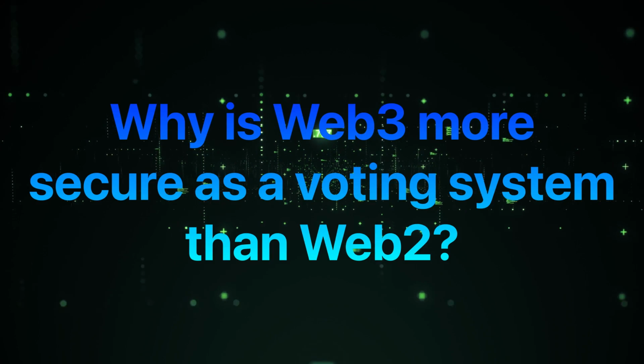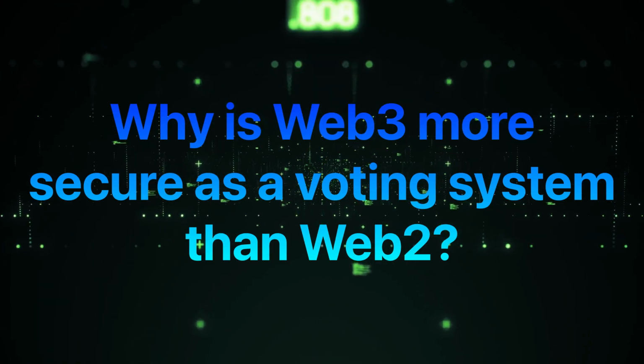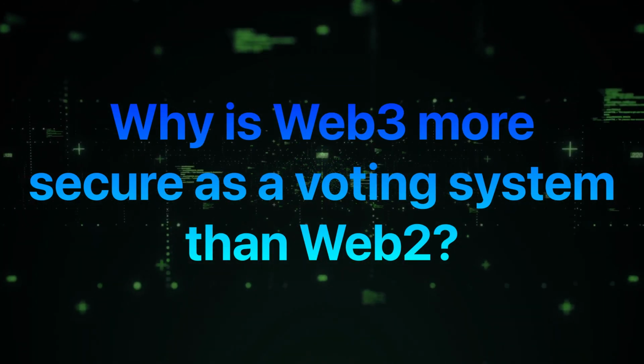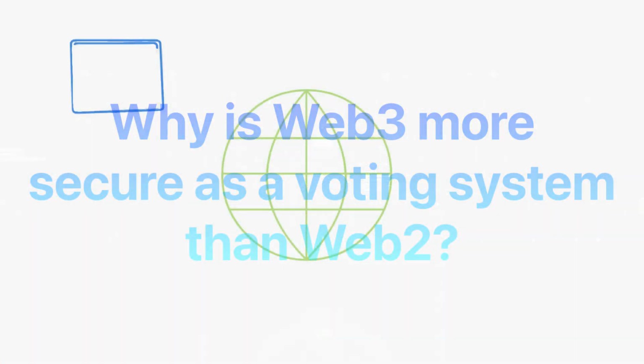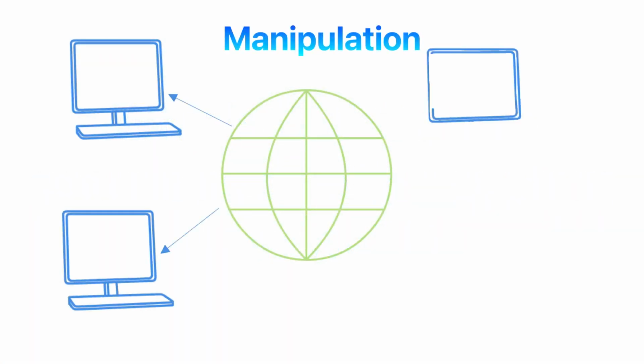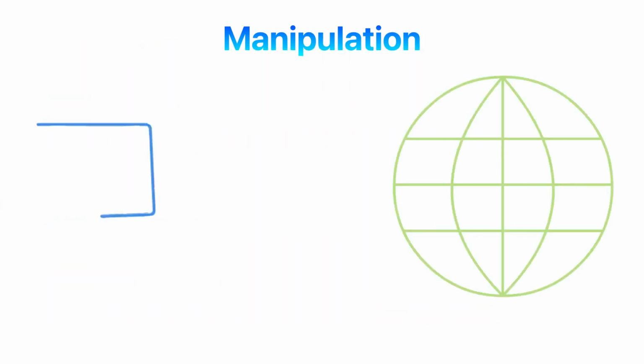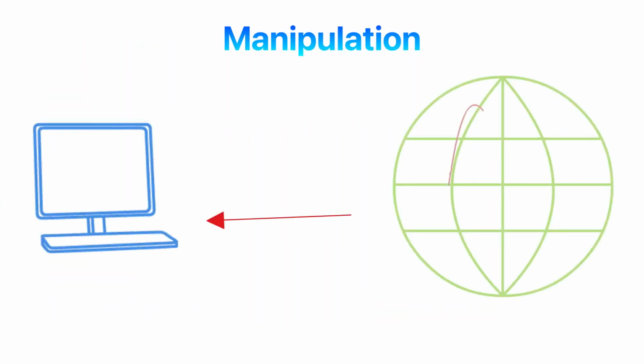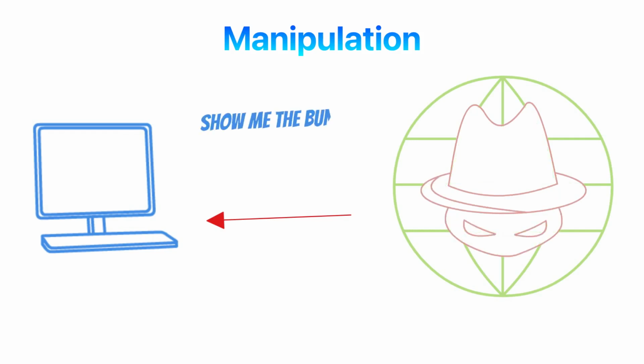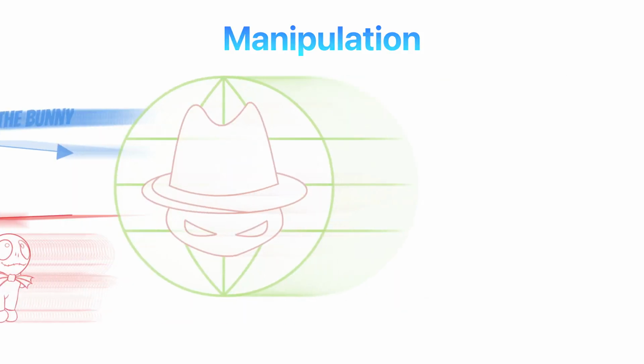The first of those is an answer to the question, why is Web3 more secure for a voting website than Web2? So let's get into it. Because Web2 is centralized, anyone can take control of the Web2 resource and manipulate it to whatever extent. Sometimes these manipulations are undetectable, although mostly we see people taking ownership of a domain or a web resource and defacing it. So they are quite often detectable.